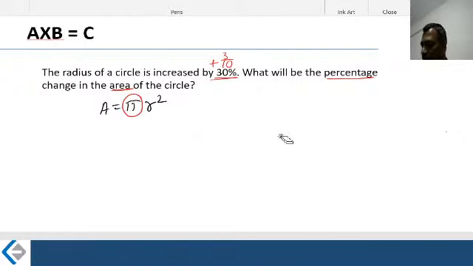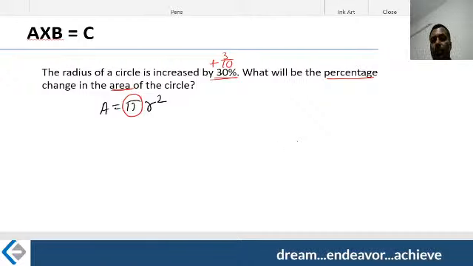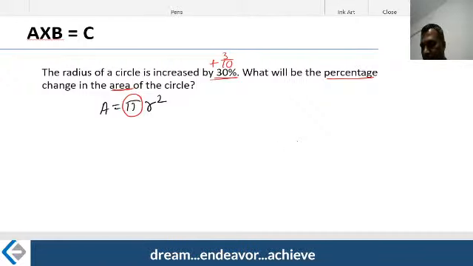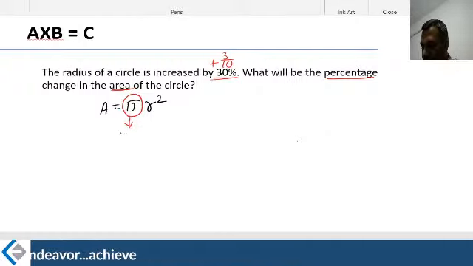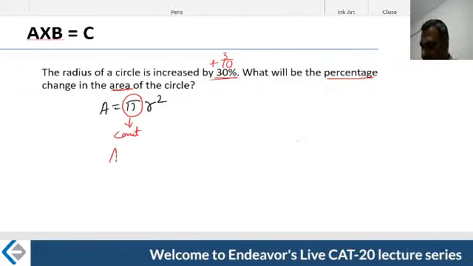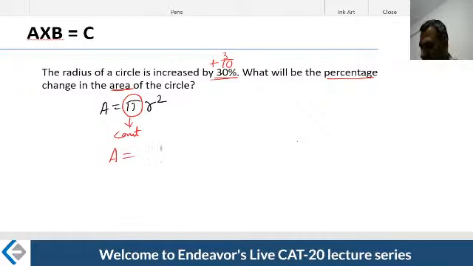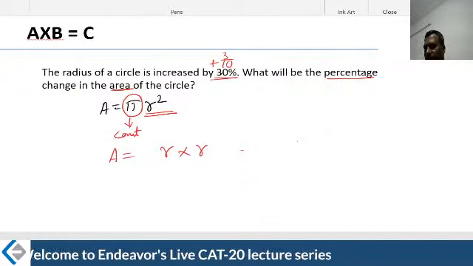We'll talk more about rationality and irrationality later in the lecture when we do numbers. For now, we will park it aside. Let's go back here. What I'm interested in is that pi is constant, whether in the first case or the second case. Therefore, area is a function of r square, which means it is built upon r square.